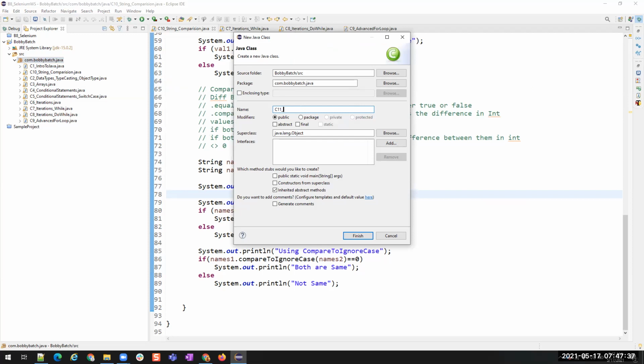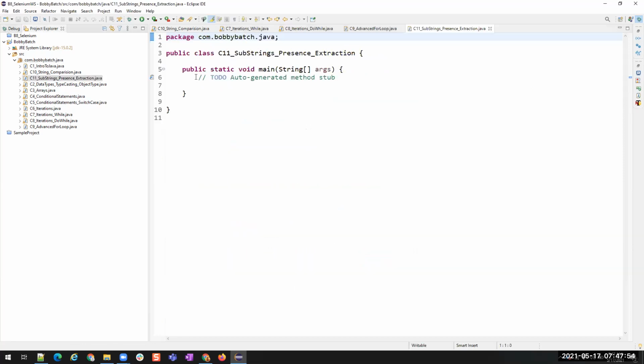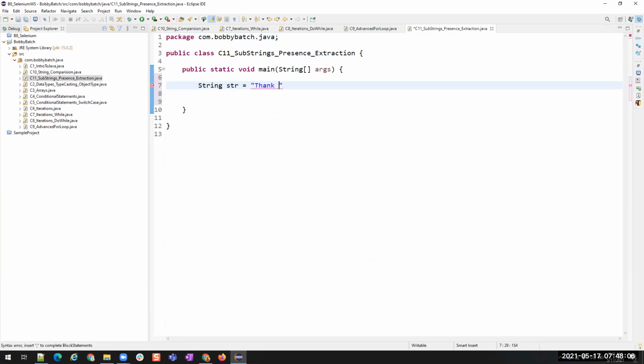Substring presence extraction. Let us do all the things. I need a main method. All right. So suppose I have a string.